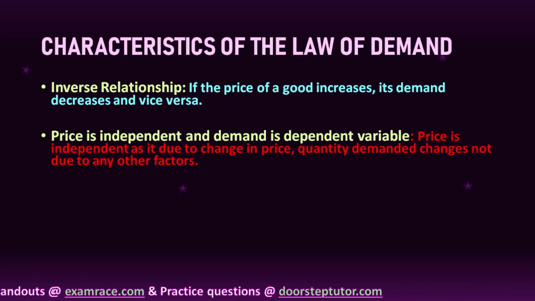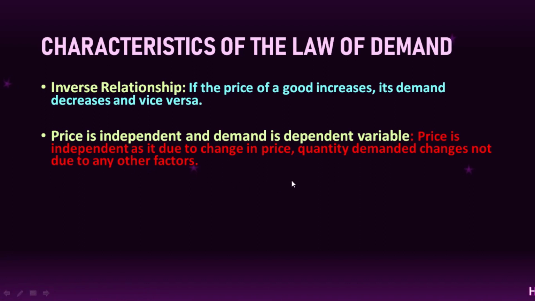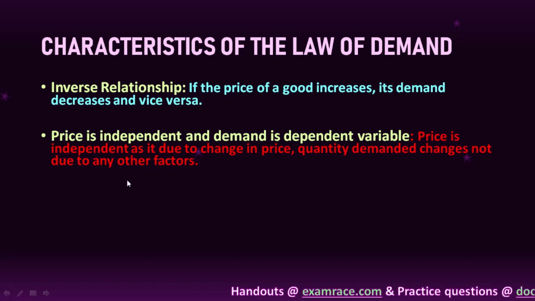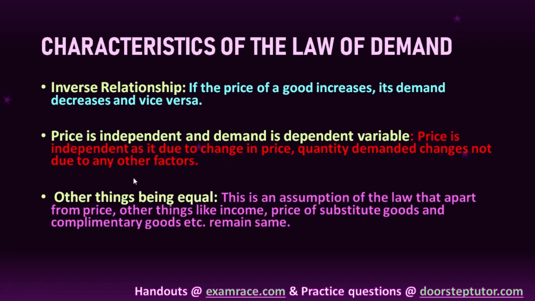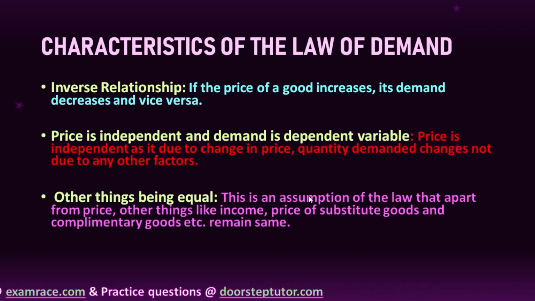Okay, so price will change. The quantity demanded would not affect the price, only price would affect it. So price is independent, and quantity demanded changes due to a change in price, not due to any other factors. Other things being equal, what does this mean? That apart from price, nothing will change.